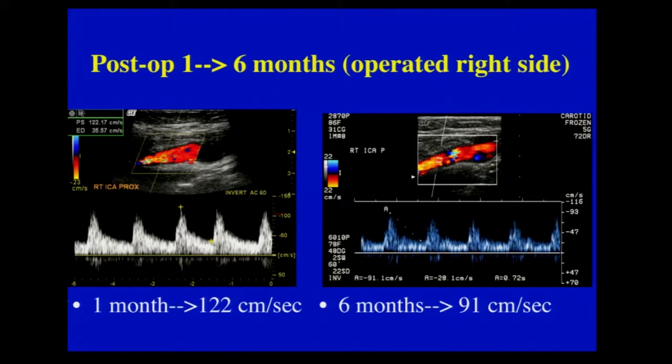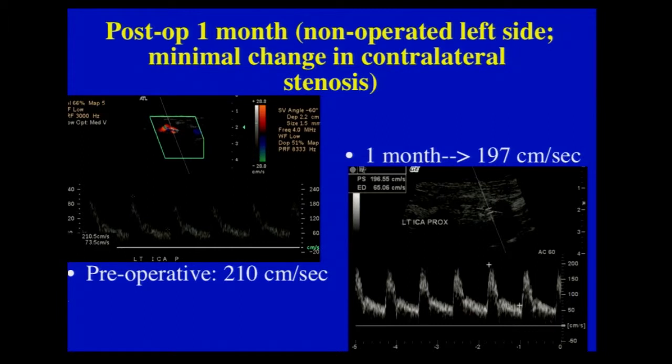I just mentioned the fact that sometimes early after endarterectomy, the velocities can be slightly elevated. If you look within the first few months, they can be slightly elevated. And in the literature, there is an indication that in primary closures, the velocities can stay elevated for up to 1 year after the actual procedure. But the patient is interesting because we're going to look at the left side, the non-operated side.